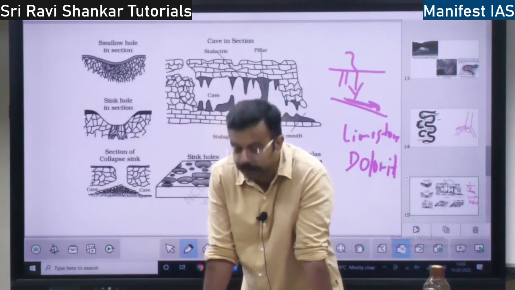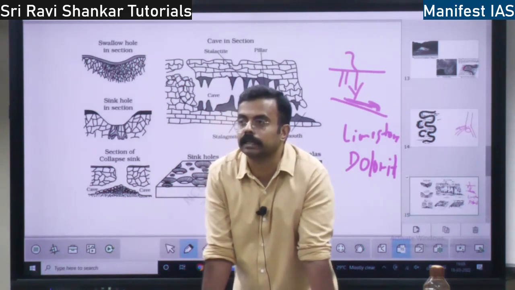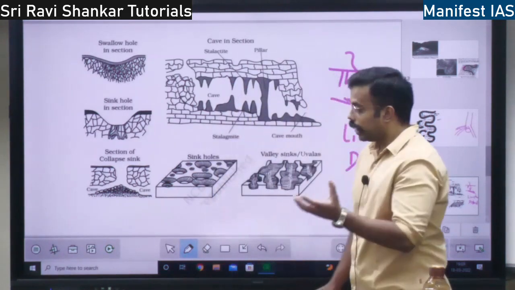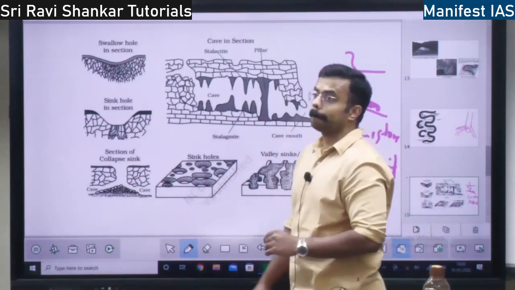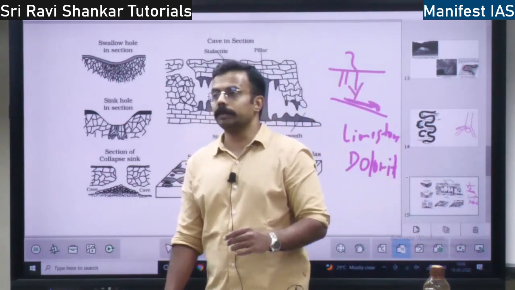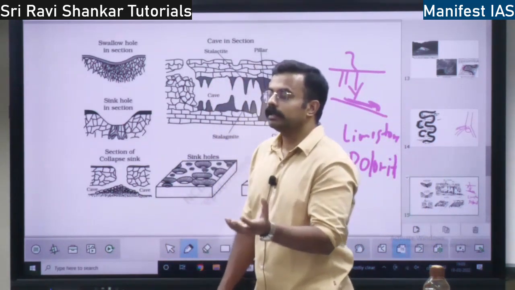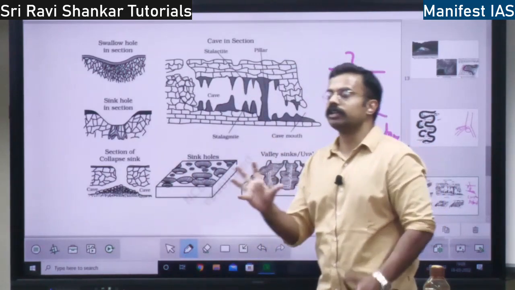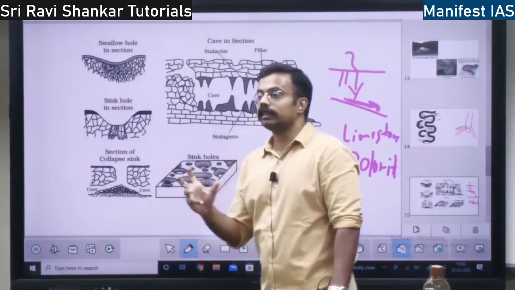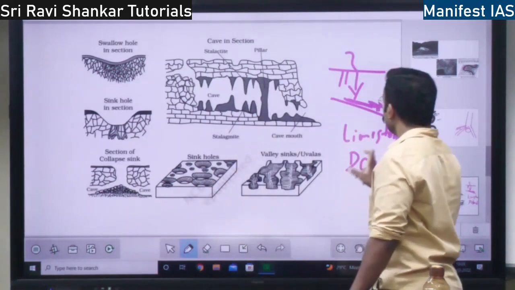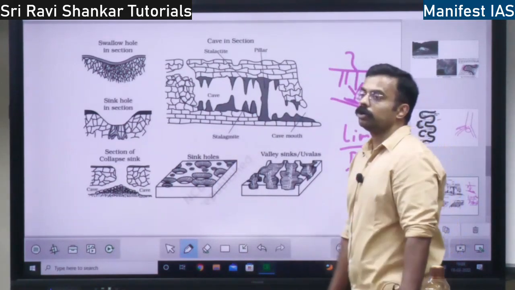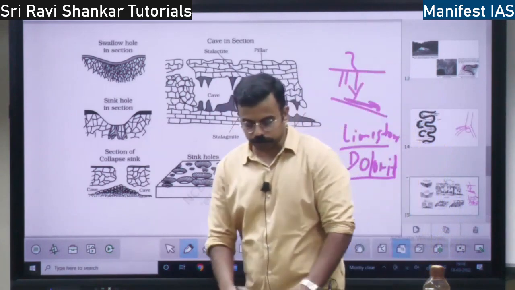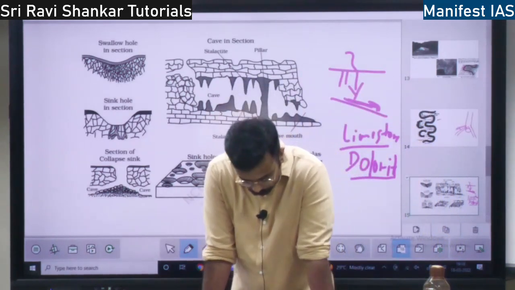They erode these calcium carbonate rocks, limestone and dolomite, via two processes. What are the two processes? Solution and precipitation. Solution means, as I told you during the chemical weathering process, some material mixes with the water or acid and forms a solution. That solution is going to erode the limestone or dolomite. That is the process of solution.